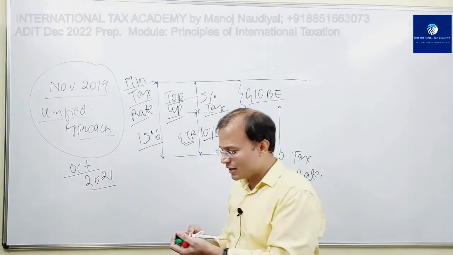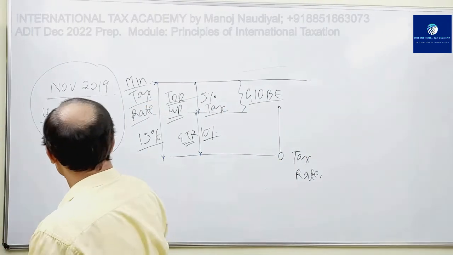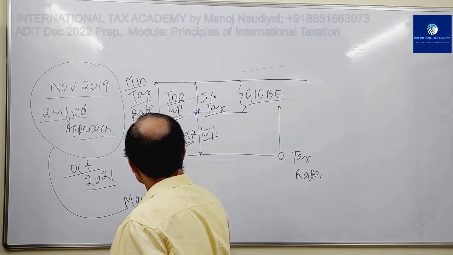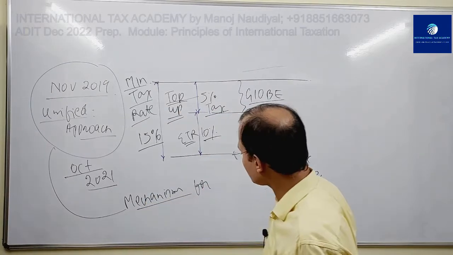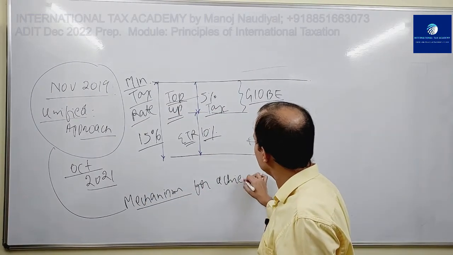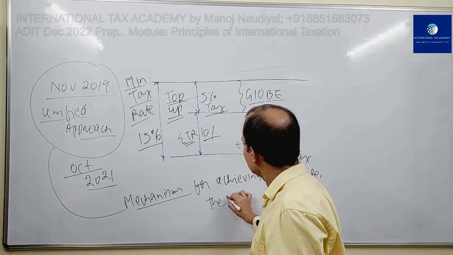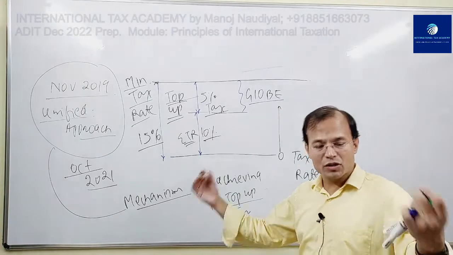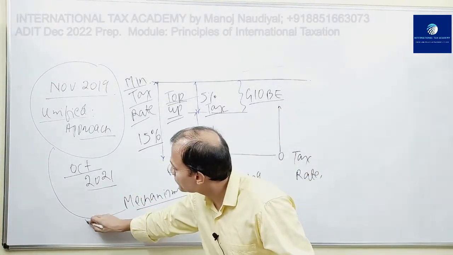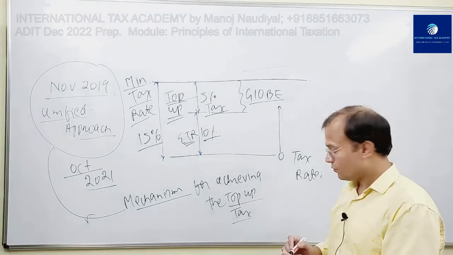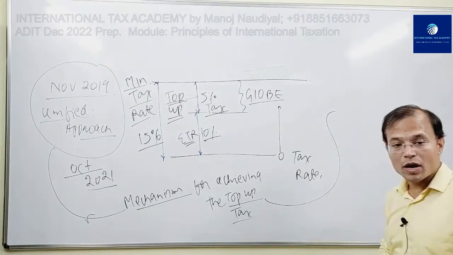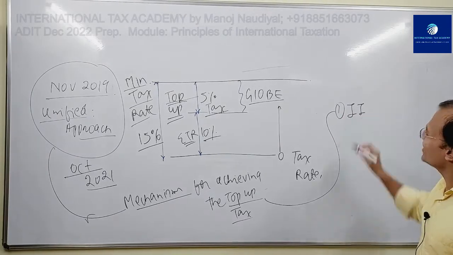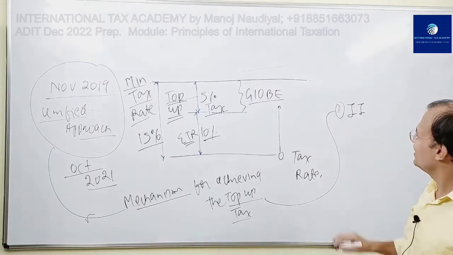Right. So the mechanisms for achieving, levying, imposing the top-up tax on the MNE were mentioned here. 4 mechanisms. What are those mechanisms? First of all, the mechanism is very fancy looking terminology.